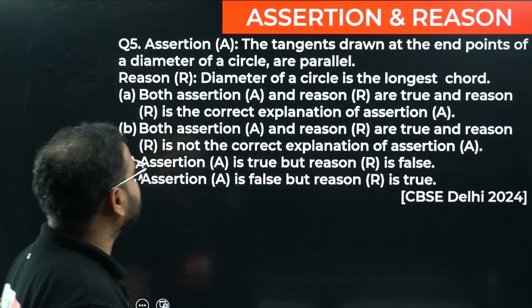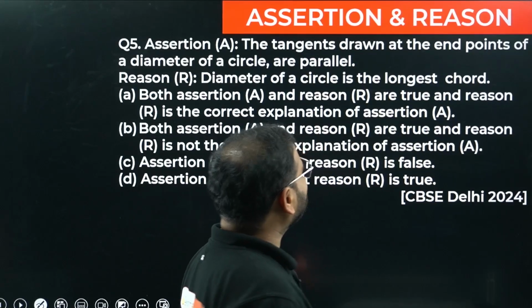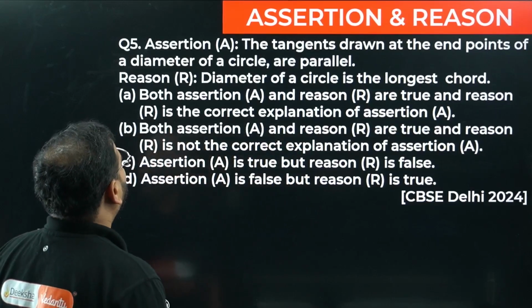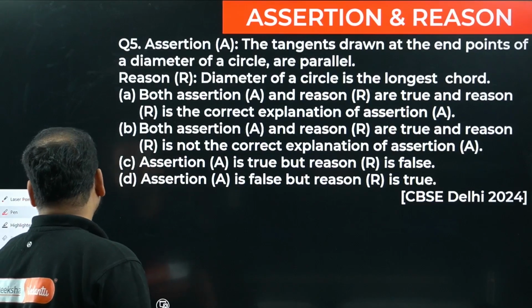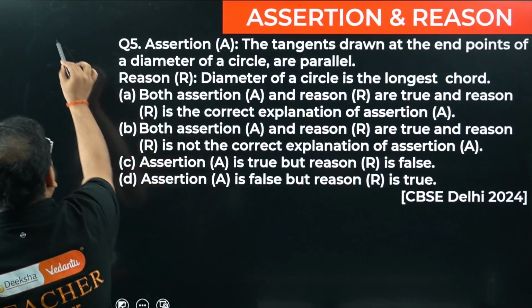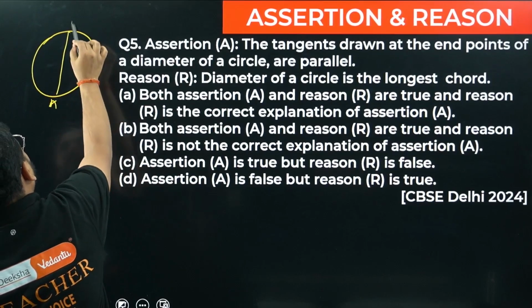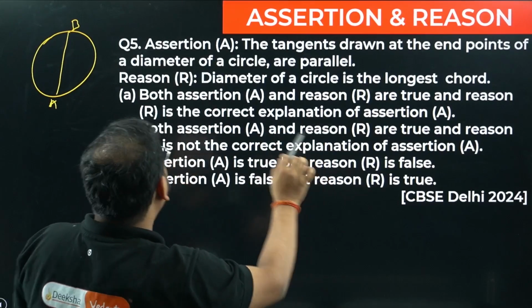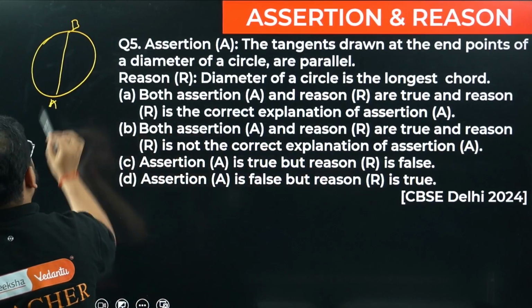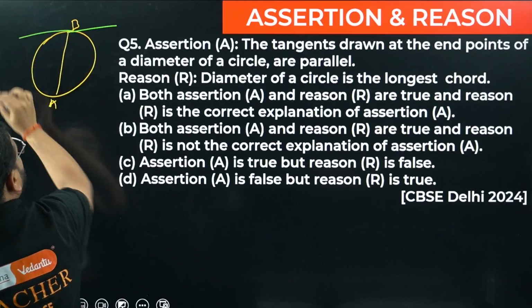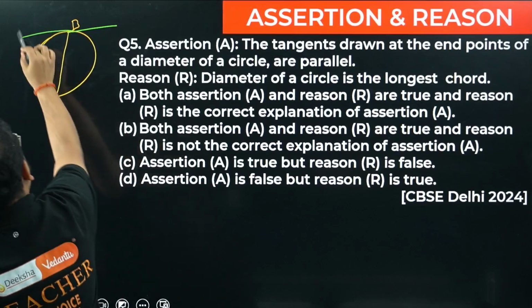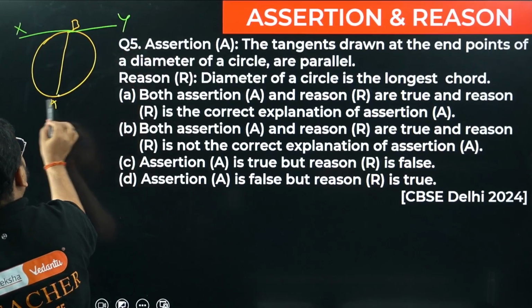Assertion, reason. Question number 5. The tangents drawn at the end points of a diameter of a circle are parallel. Correct, without a doubt, parallel. A circle is there, and a diameter is like this. Diameter AB. At the end points of the diameter, draw a tangent. Let's call the diameter XY, and draw a tangent over here, PQ.